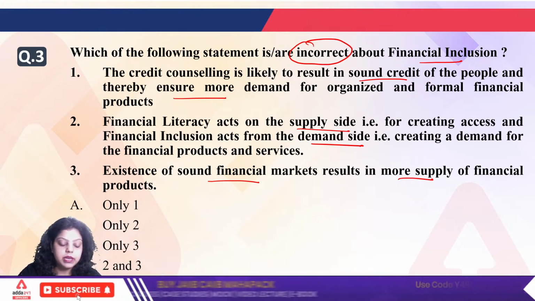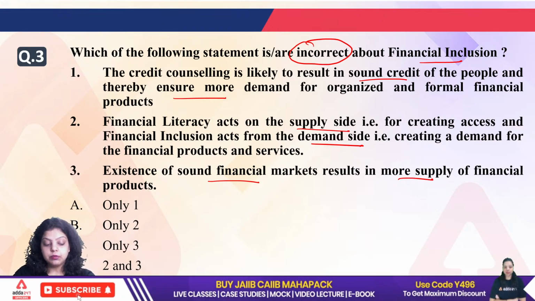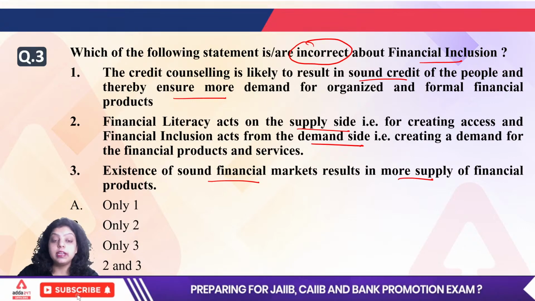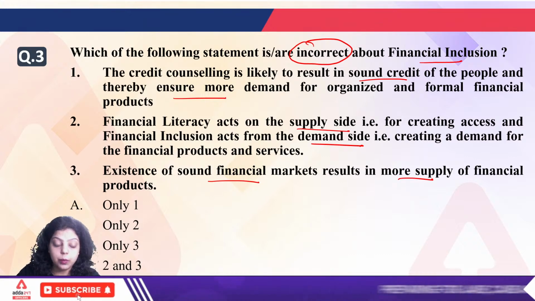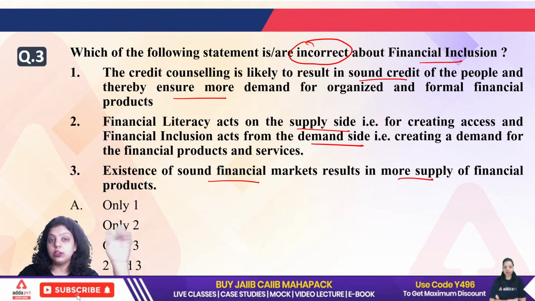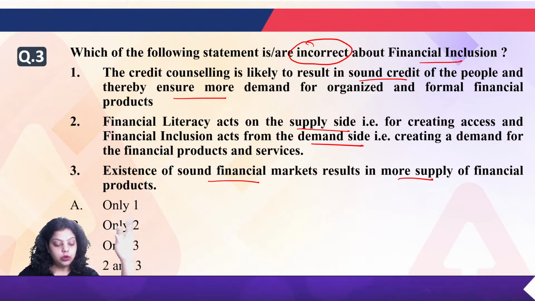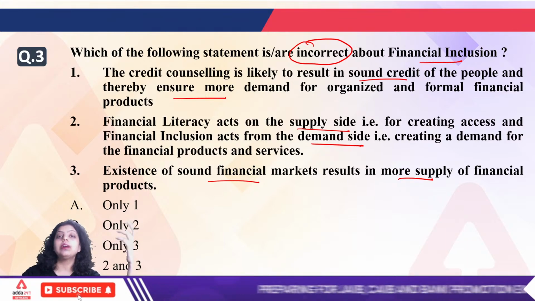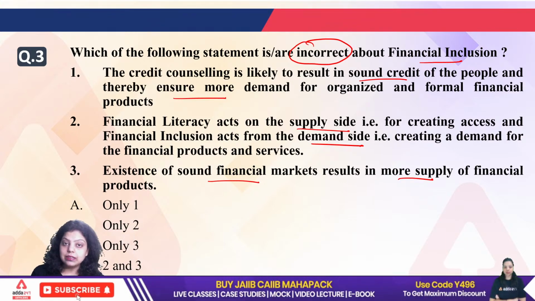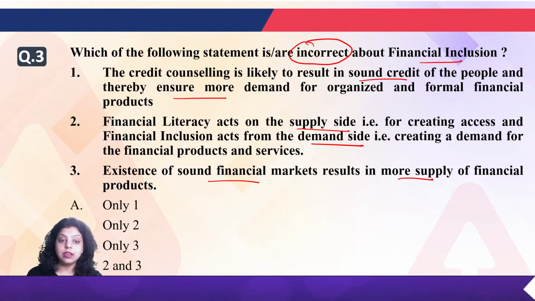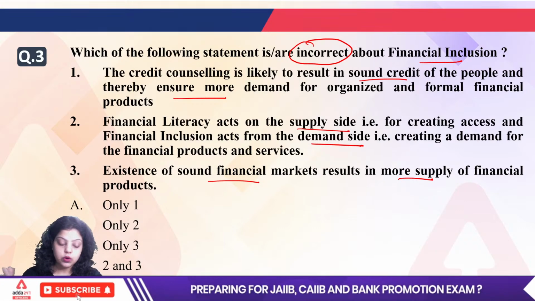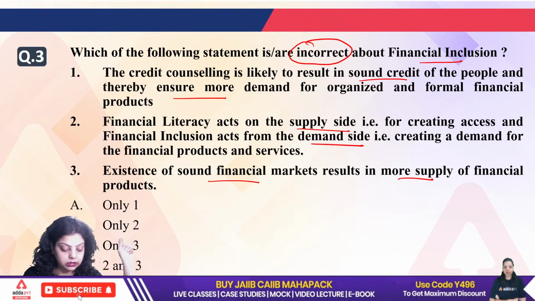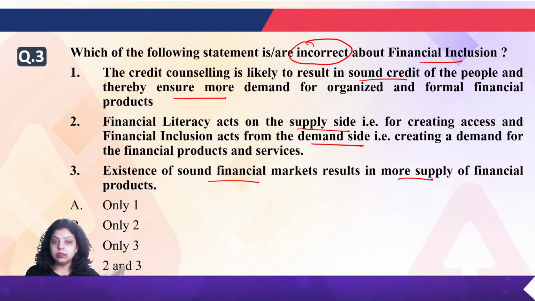Now read the options very carefully and then answer. When they are asking the incorrect option, or they are saying which of the following is incorrect, or which of the following is not related to a certain particular topic, then you have to make sure that you are finding the answer right. So always make sure, whenever you are answering a question, that you are reading the question and noting what words they have mentioned. They are asking for a correct or incorrect statement, true or false statement, so focus on these terms. Now what will be the answer for question number 3? Do make sure you are reading all three options very carefully.